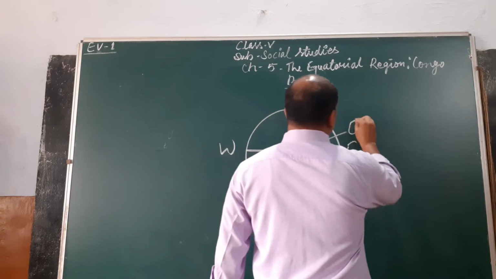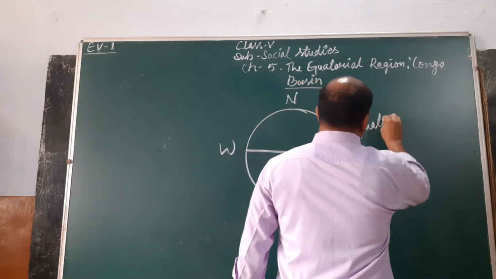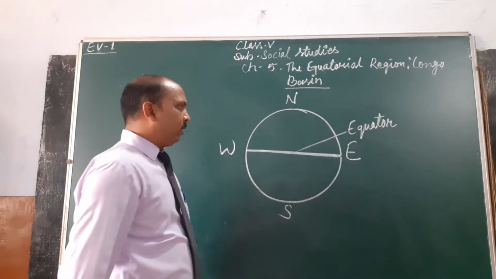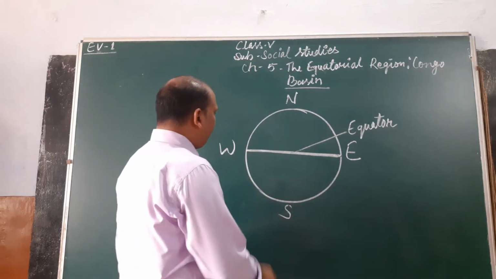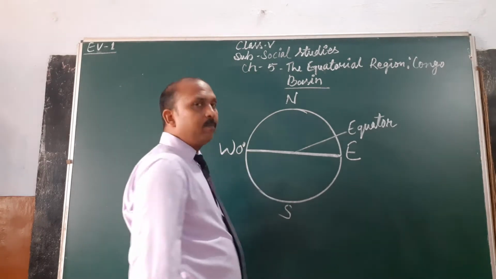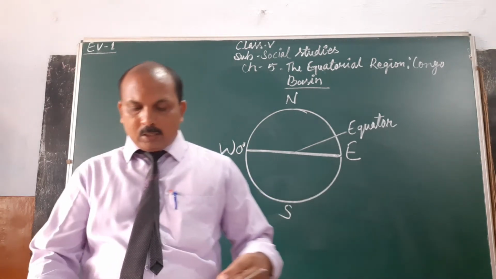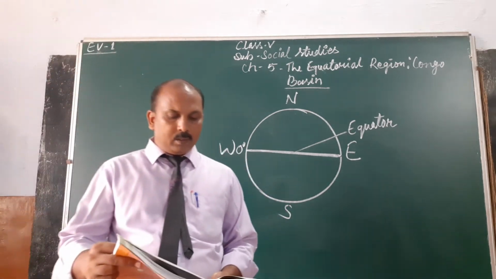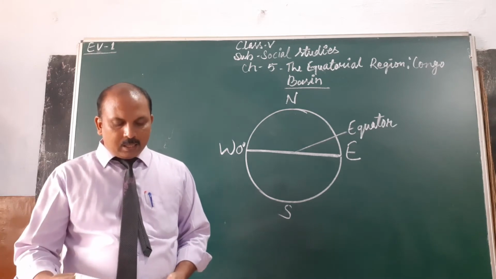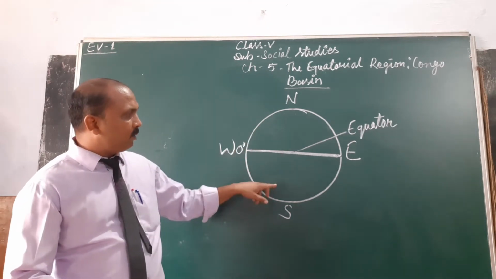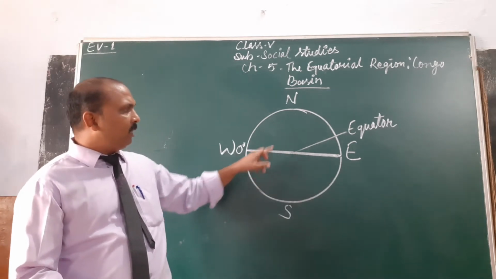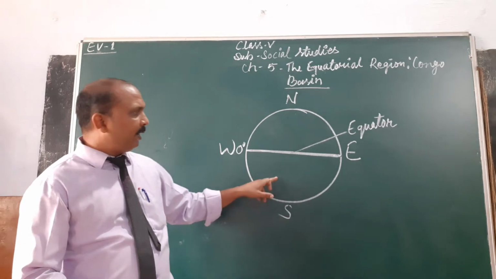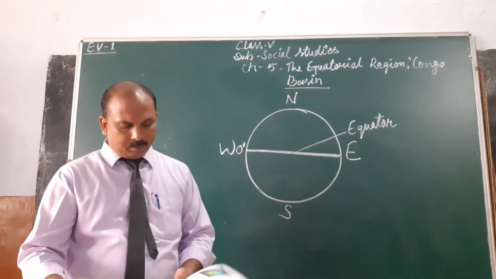We give it a value of 0 degrees, so it is also called the 0 degree latitude, and it divides the earth into two equal halves.